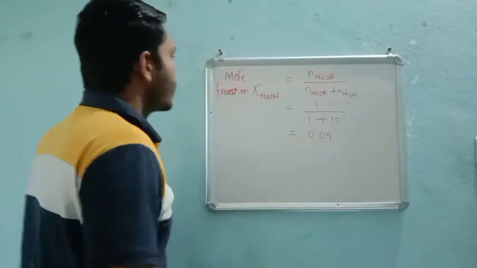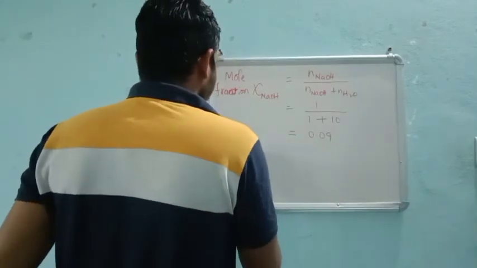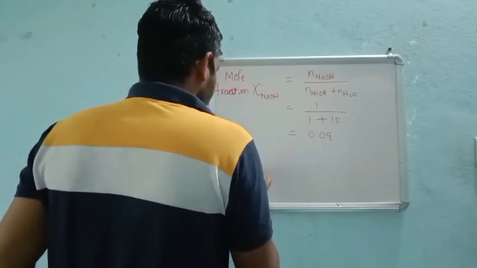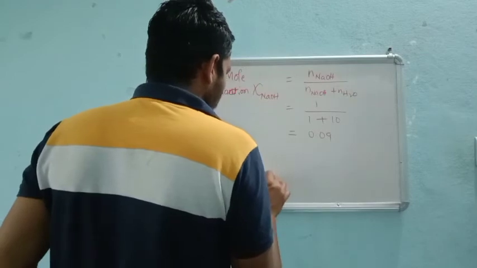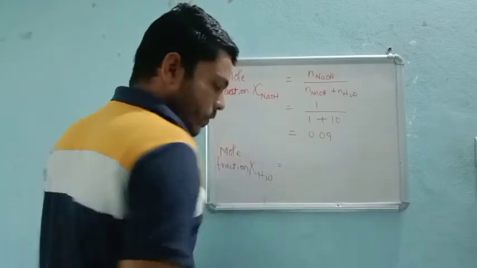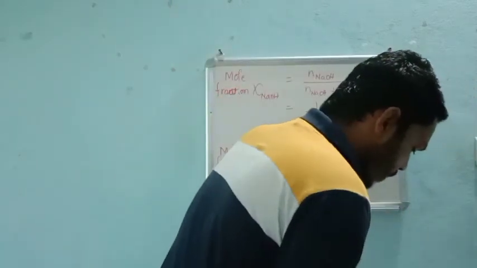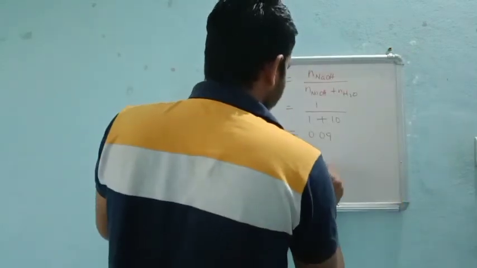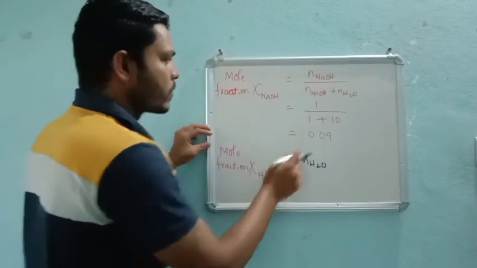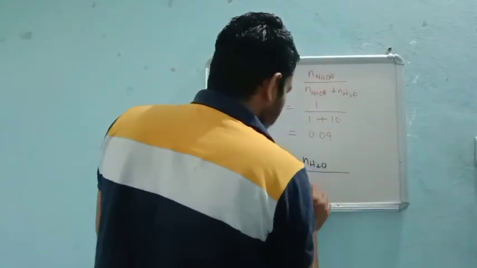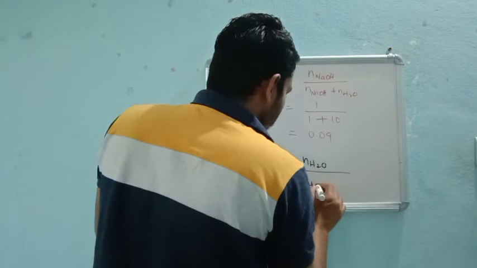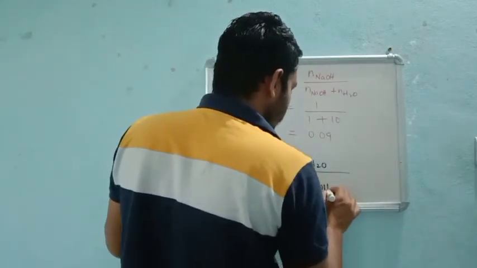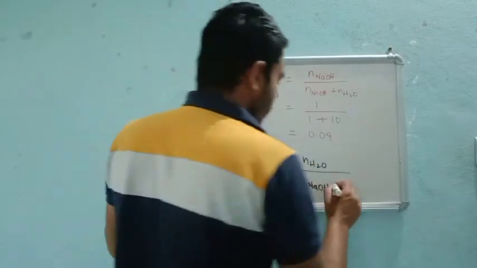You remember this. Next, again they have asked us to calculate the mole fraction of the water molecule. So you just see the formula. The number of moles of what? Water first. Why? Because we are calculating for the compound water, so you take water as A, and then the number of moles of water. Or else you can go like NaOH first, or you can put water first, right?